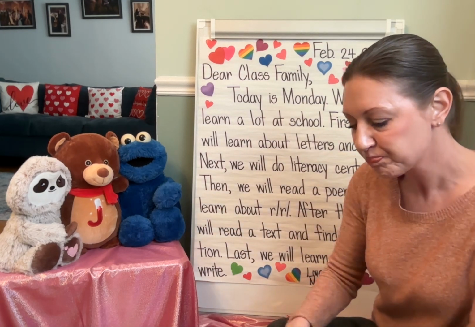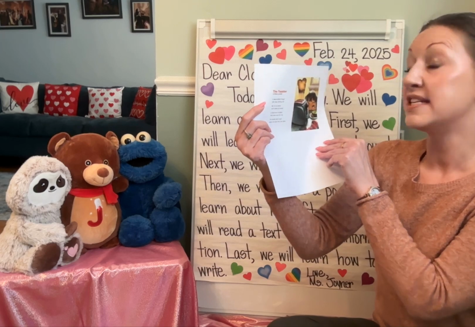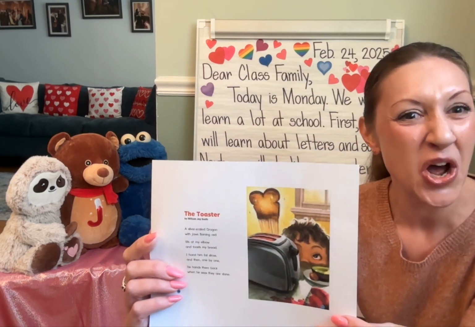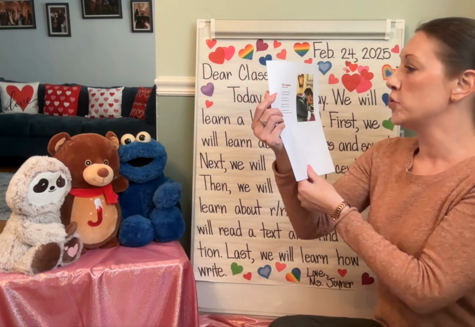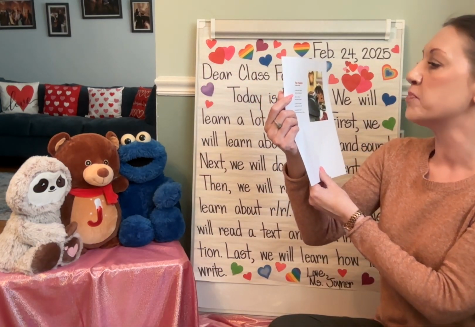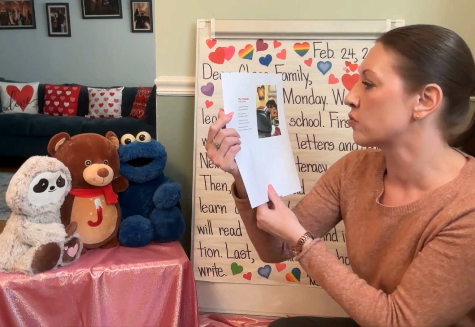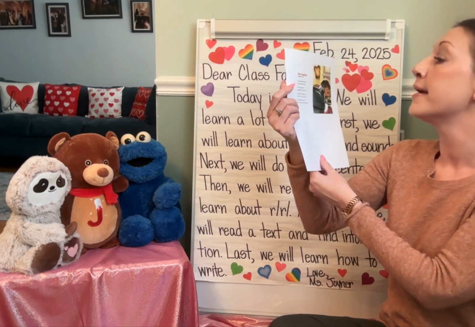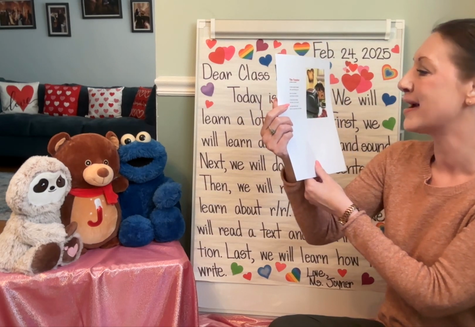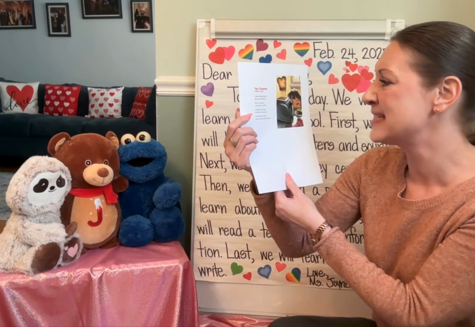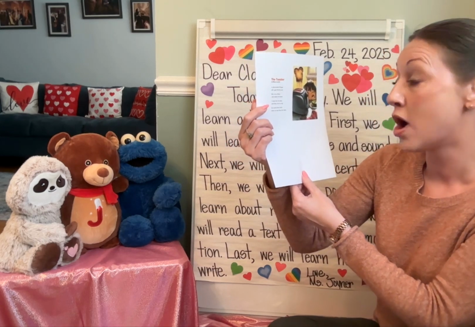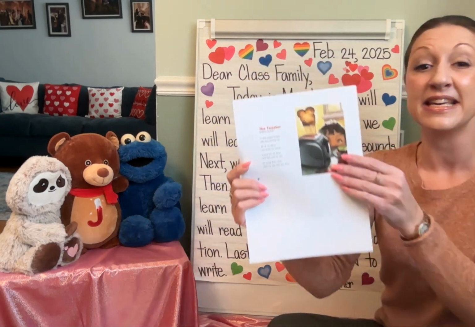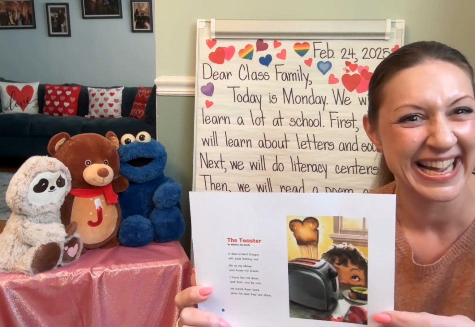And the poem we will be reading is a new one today. We're going to introduce and read this poem called The Toaster. The Toaster by William J. Smith. A silver-scaled dragon with jaws flaming red sits at my elbow and toasts my bread. I hand him fat slices, and then one by one he hands them back when he sees they are done.